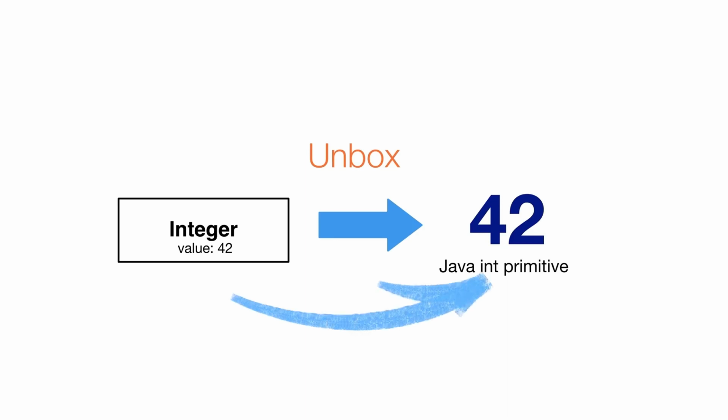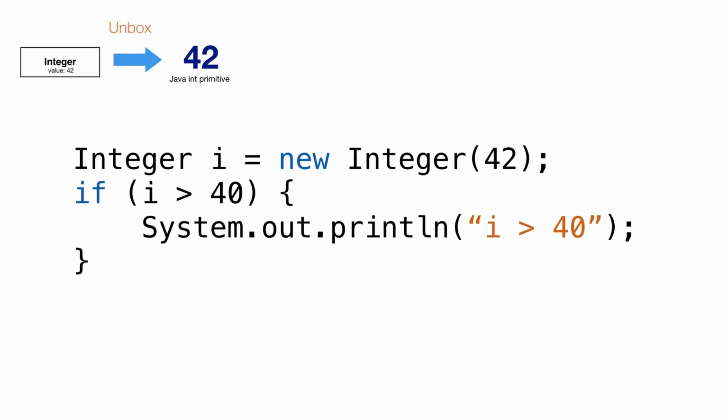Unboxing happens in the other direction. This is when we have the number class, but Java is expecting the primitive. In this case, Java unboxes the primitive from the wrapper class. For example, let's use an integer class in an if-then test. We create an integer, perform an operation on it, and then test. Remember, i in this example is an instance, not a primitive. Still, Java knows to unbox the instance into a primitive. Behind the scenes, the compiler is replacing our code with the intValue method. Java's doing this automatically for us.